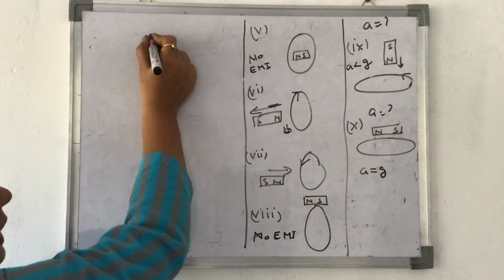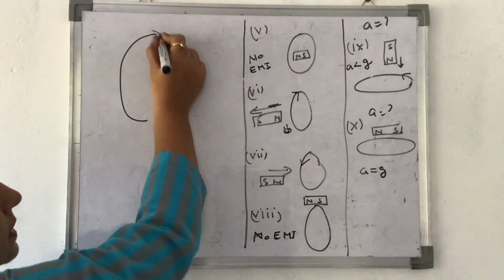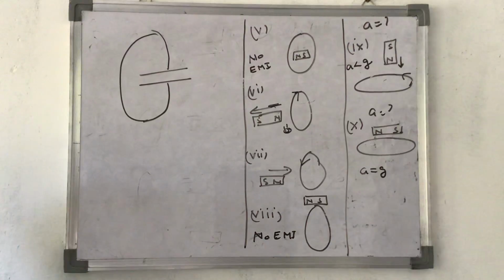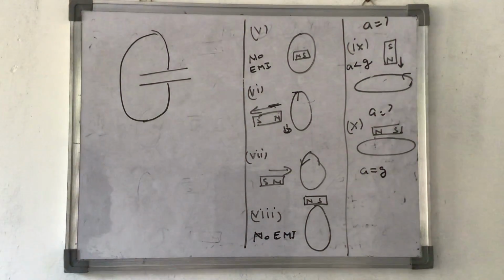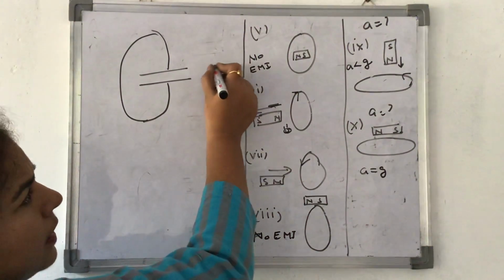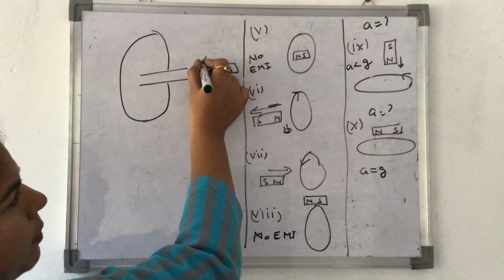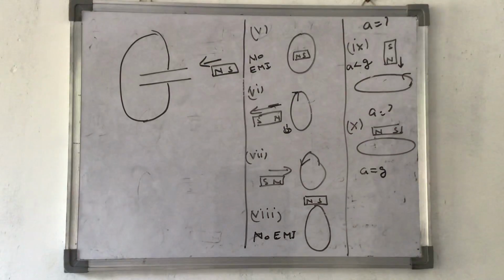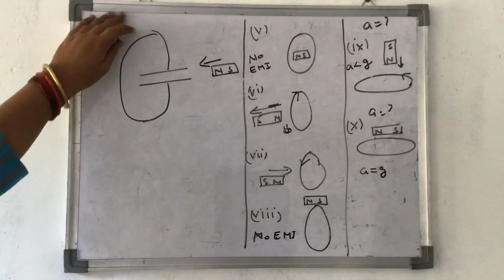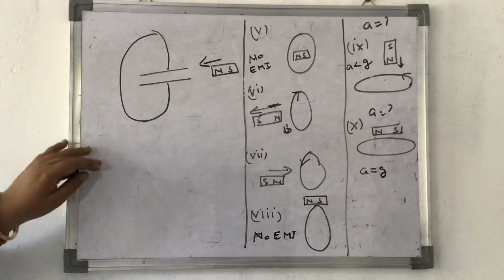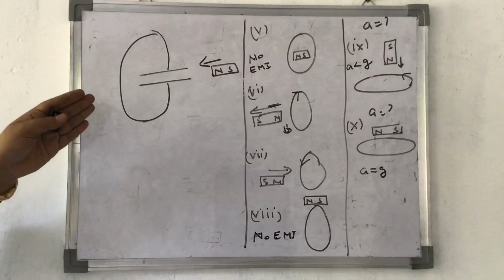Suppose again I have a loop like this, and I have connected it to a capacitor. This capacitor is not charged at all. Then I bring a magnet towards it. Let's say I bring the north pole of a magnet towards it. If I bring the north pole towards it, that means this loop will have induced current in it. What should be the direction of induced current?